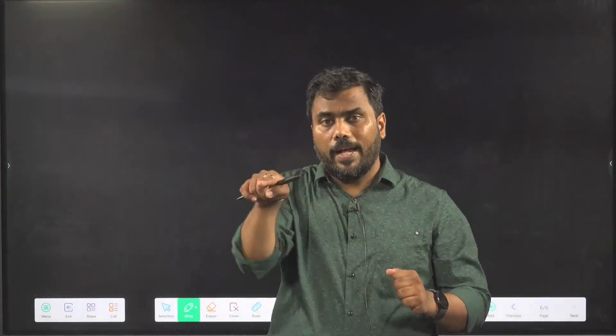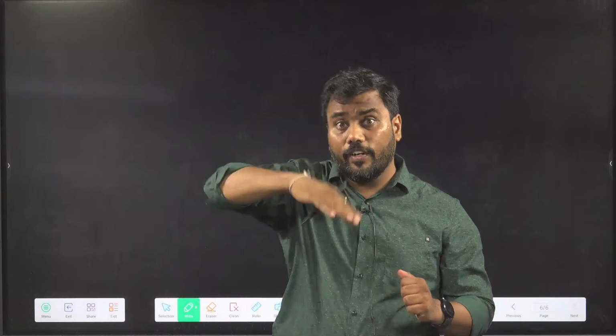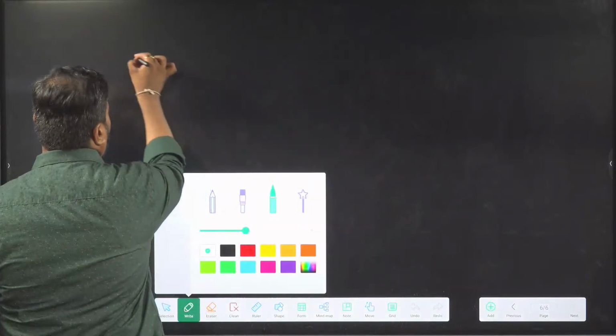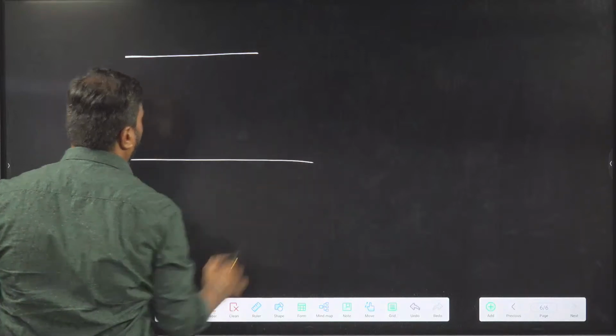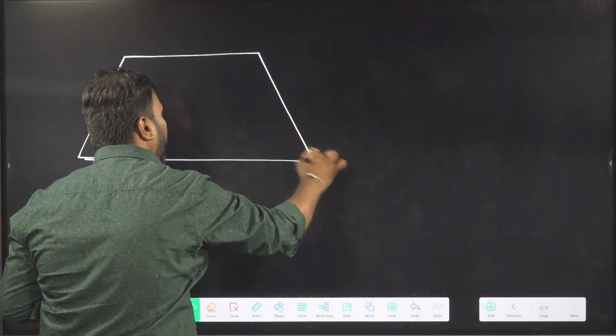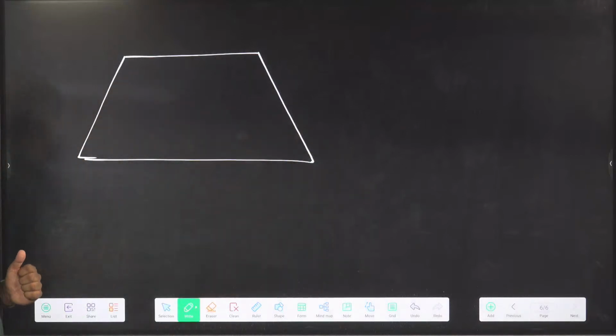I have started with parallelogram, in which two sides in front of each other are parallel, and these two are also parallel. Now, if only two of the sides are parallel and the other two are not, like this, these two sides are parallel and these two are not, the figure is called trapezium.